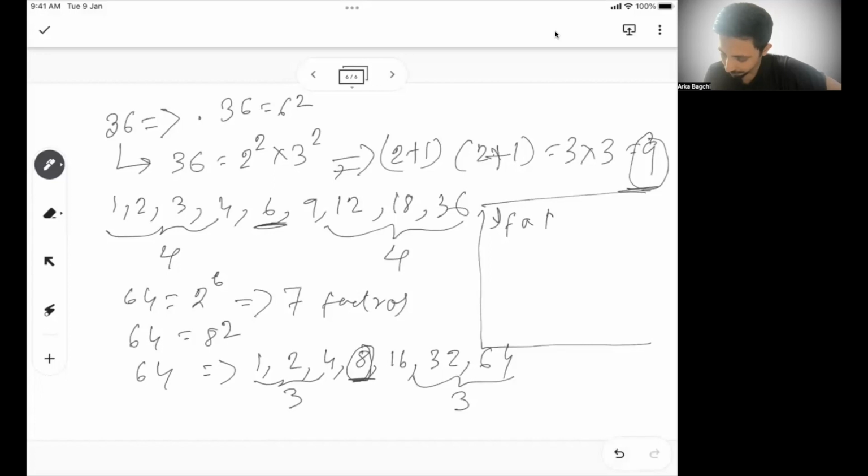So what we can derive from here is, if a perfect square has 2k plus 1 factors, or let me write it in a different way so that you can understand better.